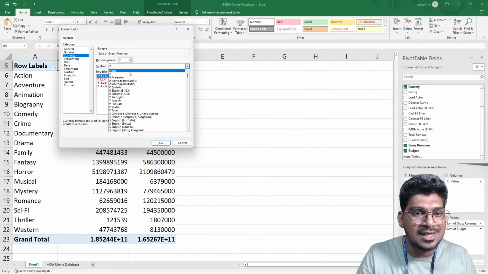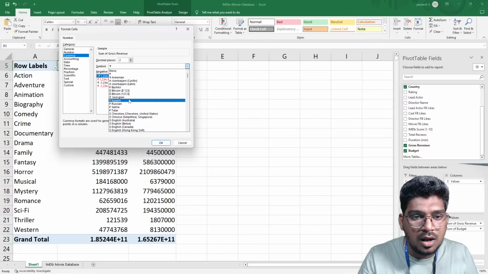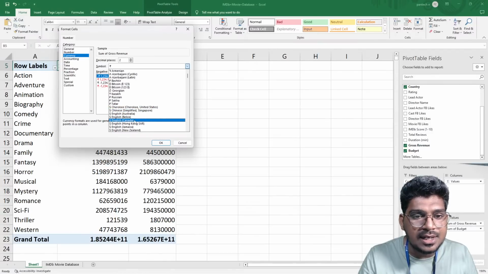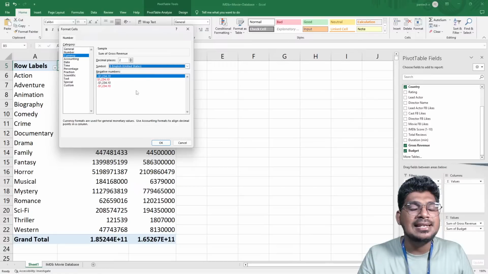So I'm going to select the currency symbol. Here the symbol is US, United States, that is dollar. So I'm going to select United States here, the currency type or symbol.